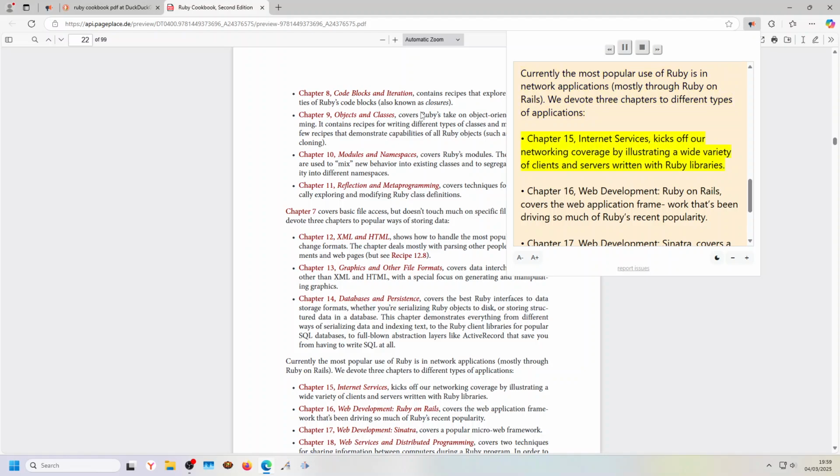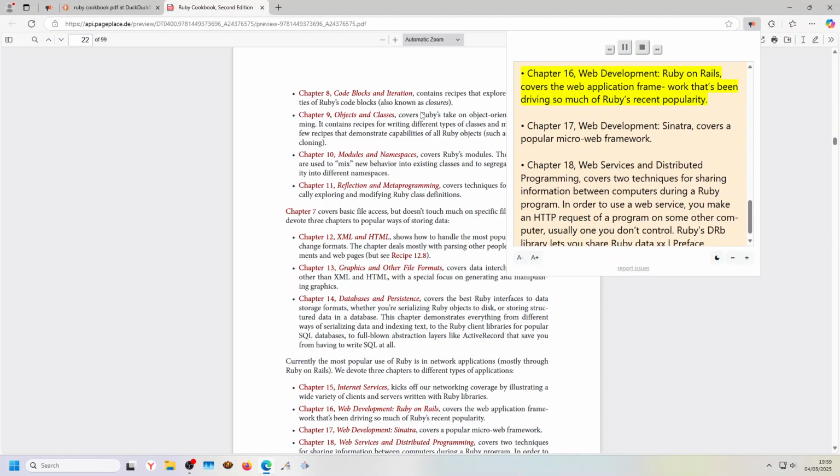Chapter 15, Internet Services, kicks off our networking coverage by illustrating a wide variety of clients and servers written with Ruby libraries. Chapter 16, Web Development: Ruby on Rails, covers the web application framework that's been driving so much of Ruby's recent popularity. Chapter 17, Web Development: Sinatra, covers a popular micro-web framework.